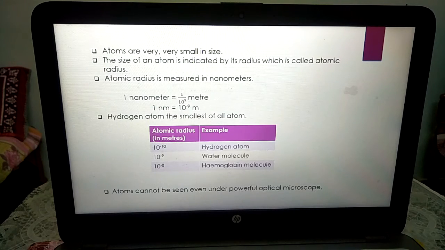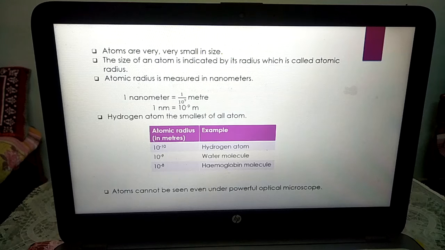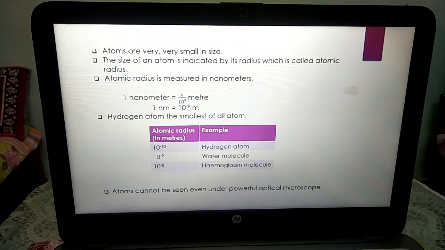Now, some points about atoms. Moving to the first point, atoms are very small in size. We cannot see them with our naked eye, meaning we can't see them directly. Atoms cannot be seen even under a powerful optical microscope. They can only be seen under the tunneling microscope, and even then the images are not very clear.